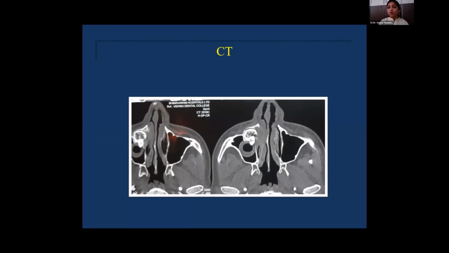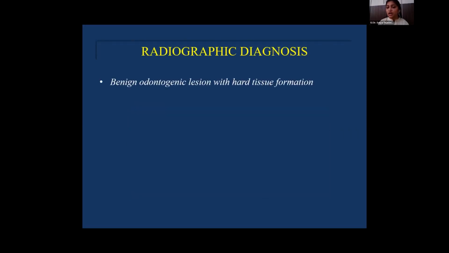So by correlating all these clinical and radiographic features, the possible differential diagnosis was given as a benign odontogenic lesion with hard tissue formation. So considering the consistency and these radiographic and clinical features, we advised the patient for excisional biopsy.